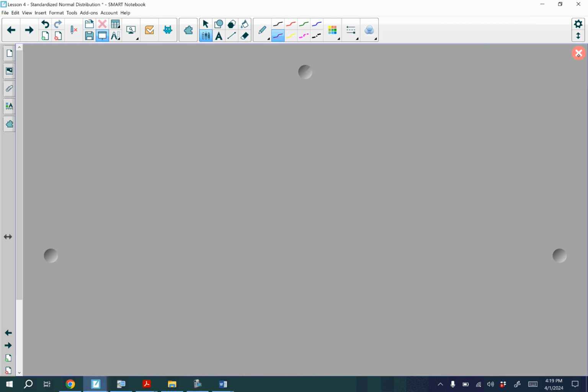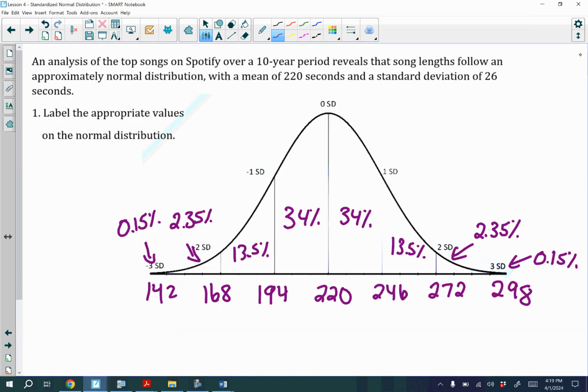Okay, here's what you should have gotten when you did it. So we should get these values on the bottom. Remember, 220 is your mean with a standard deviation of 26. So you add 26 each time to your right, subtract 26 to the left, and then here's our normal distribution with the percentages.